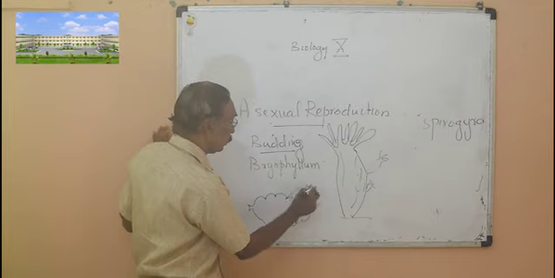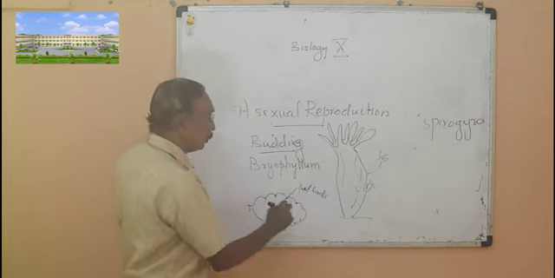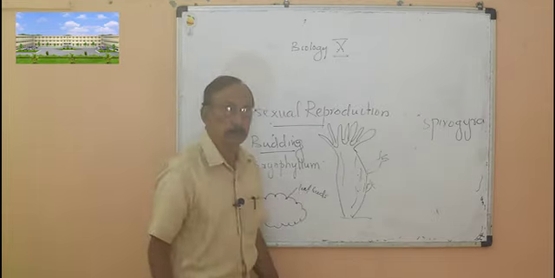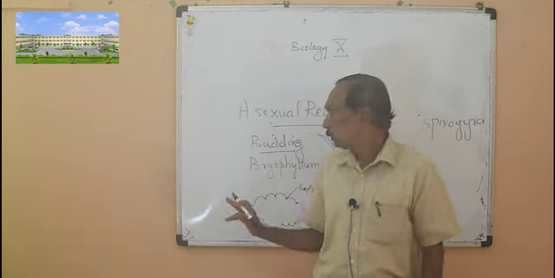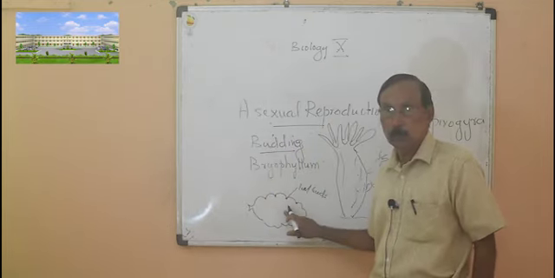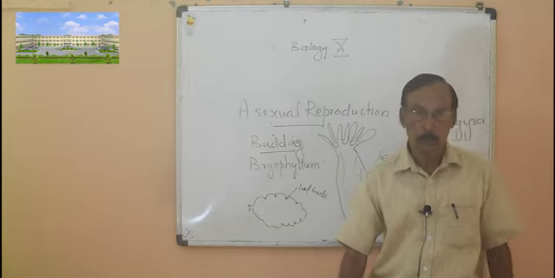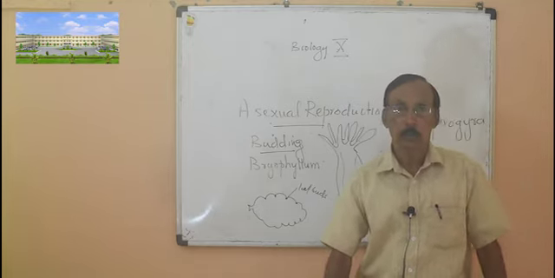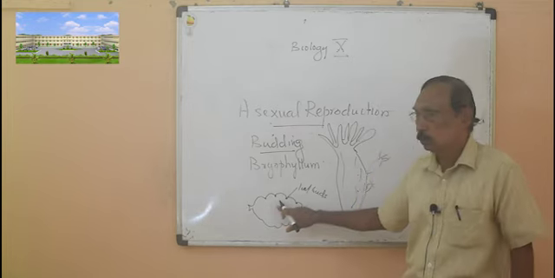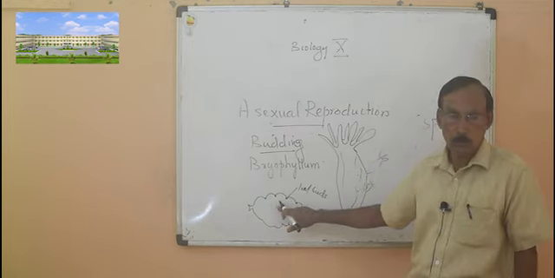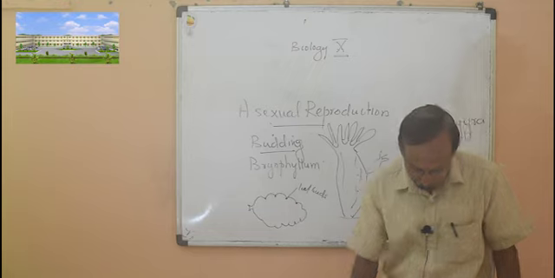From a leaf bud a new plant can grow, and that is the case with bryophyllum. Here the method of reproduction is through the leaves. This is again another method of asexual reproduction or vegetative propagation.